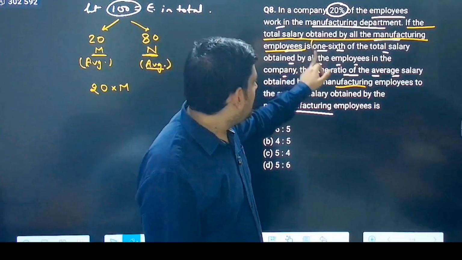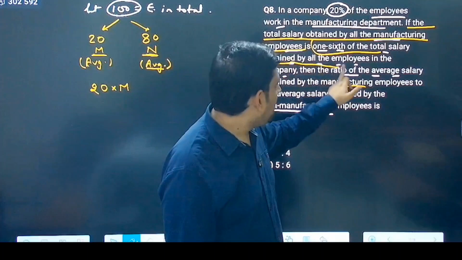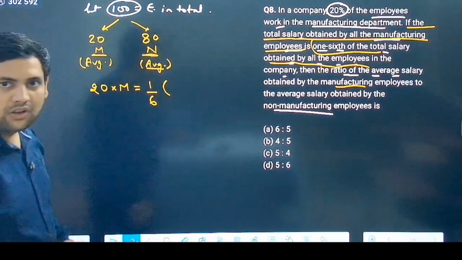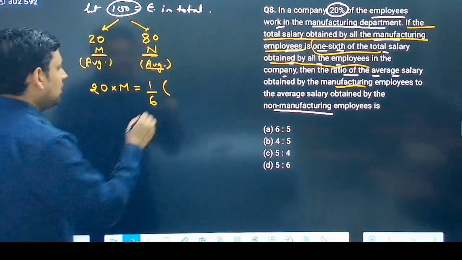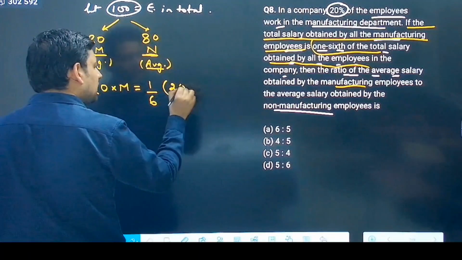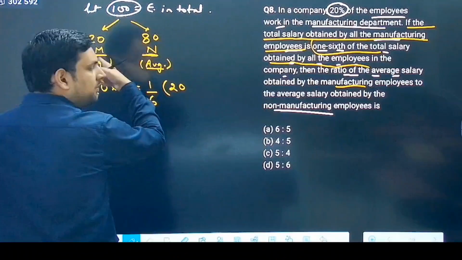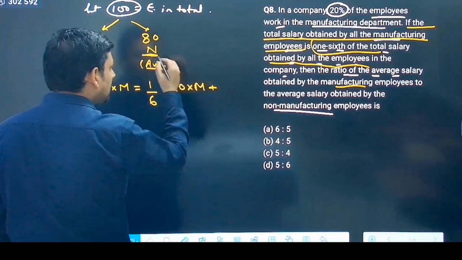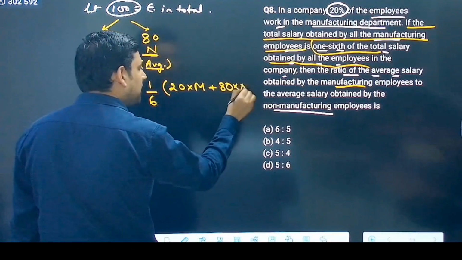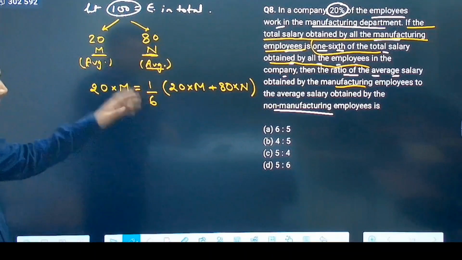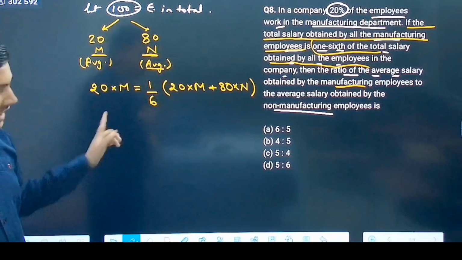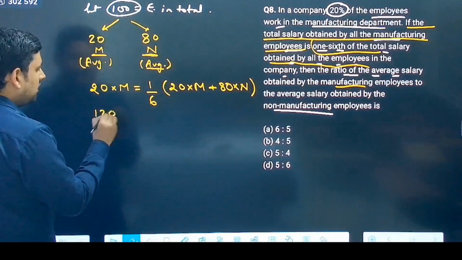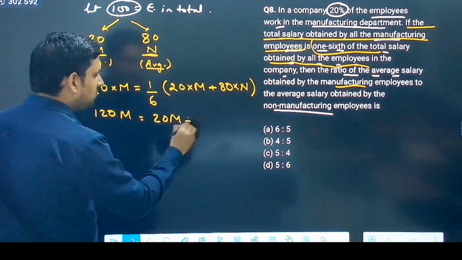This is 1/6 of the total salary obtained by all employees. This is equal to 1/6 of the total salary of all the employees. What is the total salary of all the employees? 20 is the number of people doing manufacturing jobs and they have an average of M, plus the other ones, that is 80 employees having an average salary of N. We have to find M by N. Now I just multiply 6 here, so this becomes 120M equals 20M plus 80N.